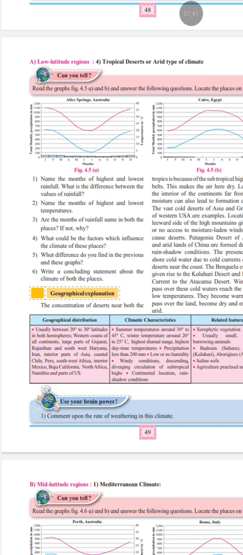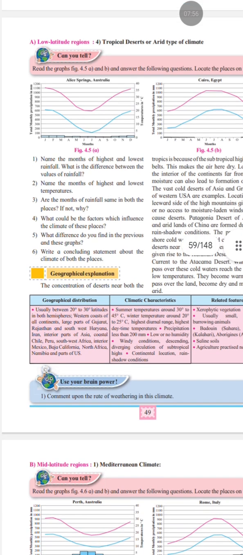If not, why? So rainfall is not the same in both the places, because Alice Springs lies in the southern hemisphere while Cairo lies in the northern hemisphere. So it has a hemisphere difference, a location difference. Next question is, what could be the factors which influence the climate of these places?